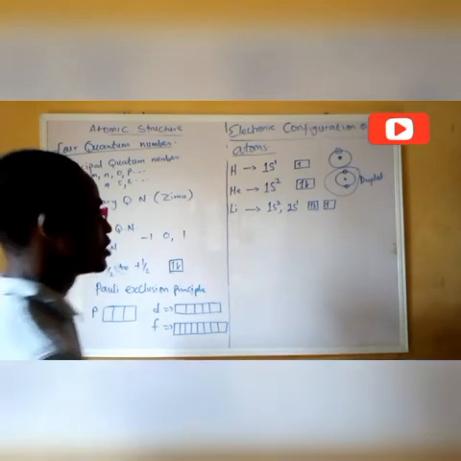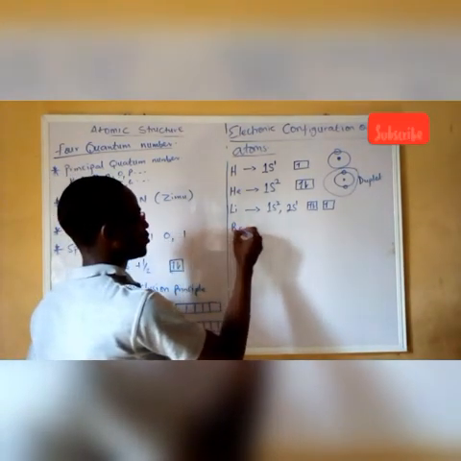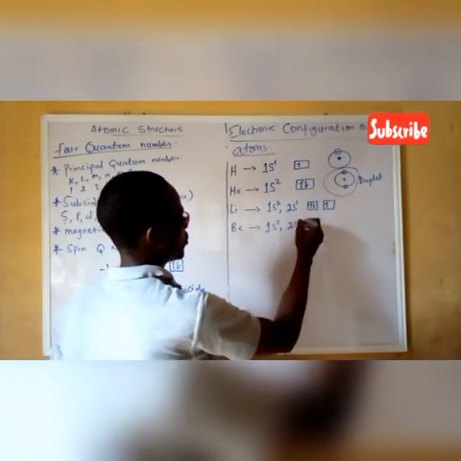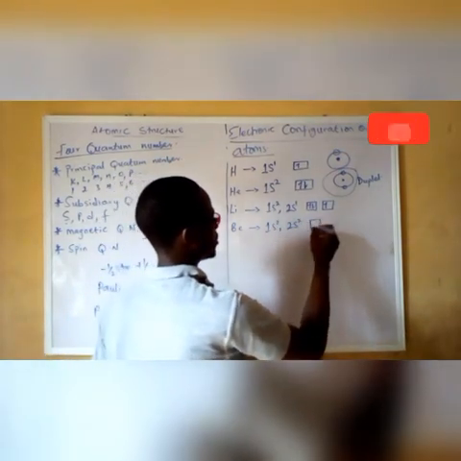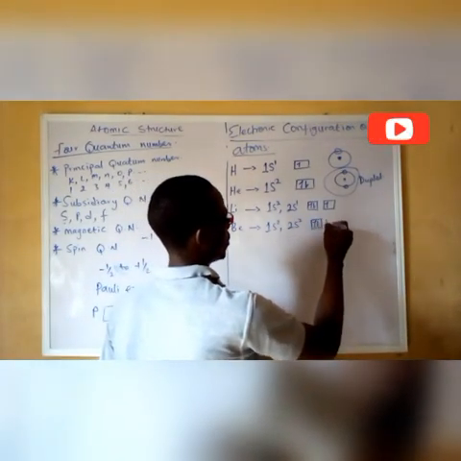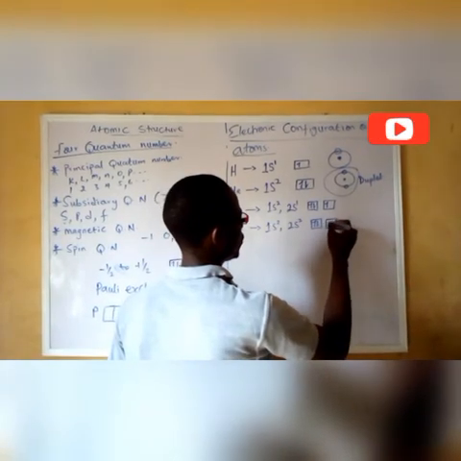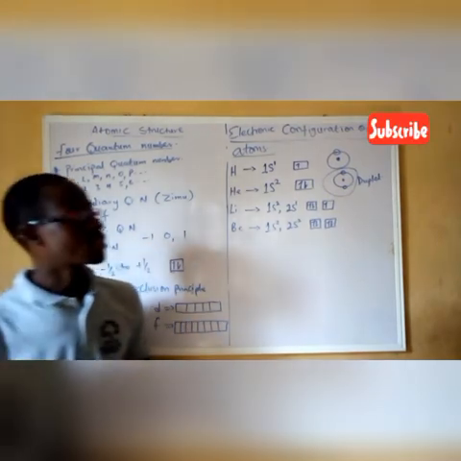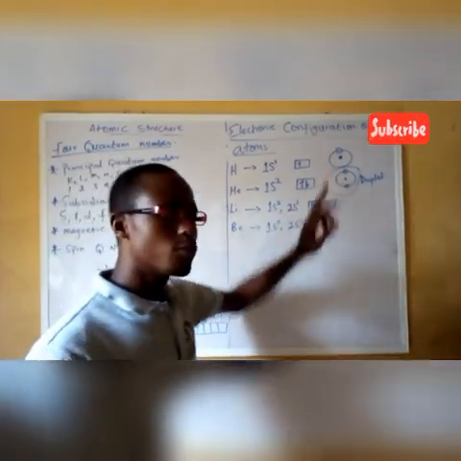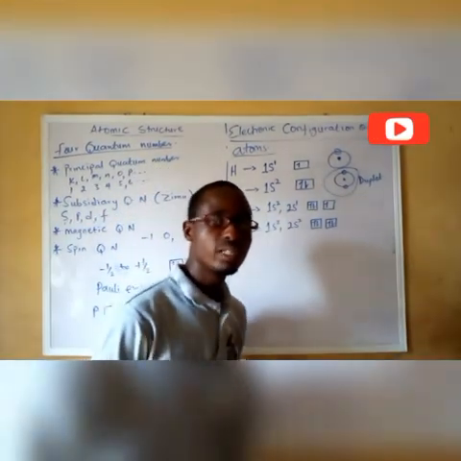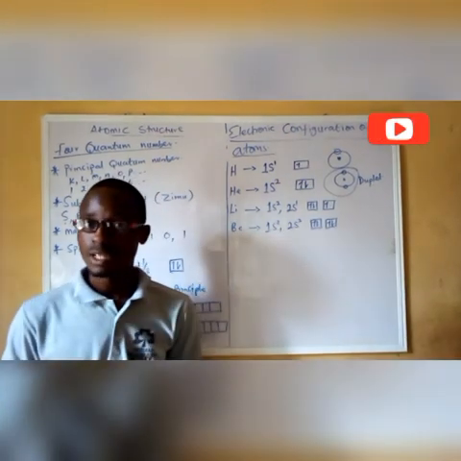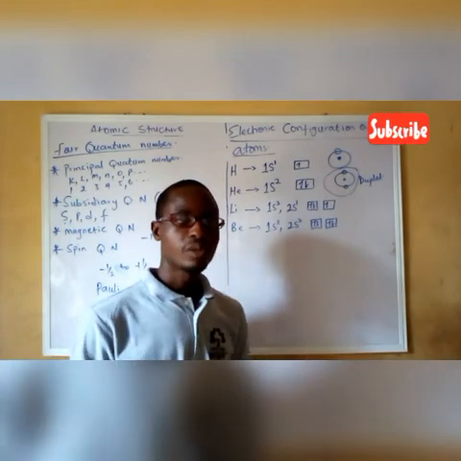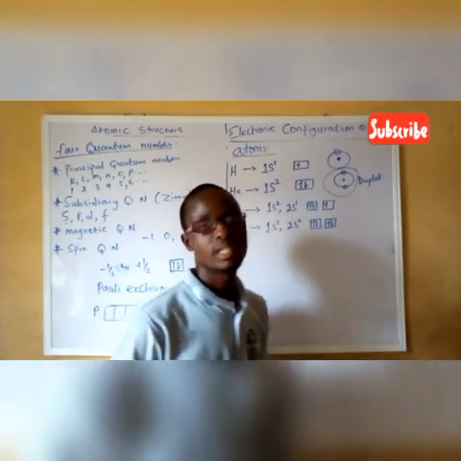So now let's write it up to probably the 10th member, or let's say the 8th. So lithium, we have beryllium, 1s2, 2s2. Now, the octet rule states that after the first shell is completely filled with electrons, that means it has obtained the duplex configuration, every other shell must obtain 8.